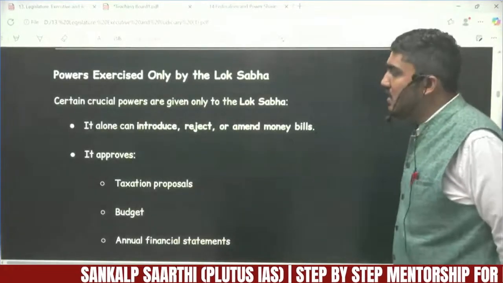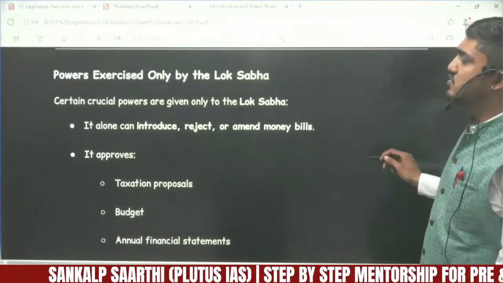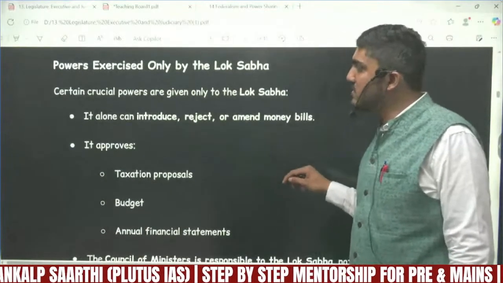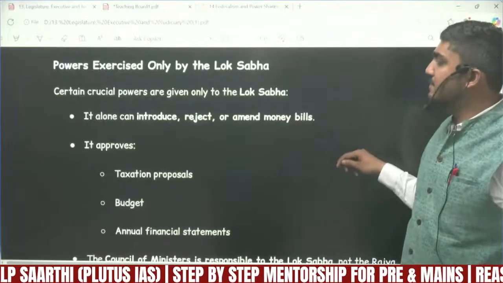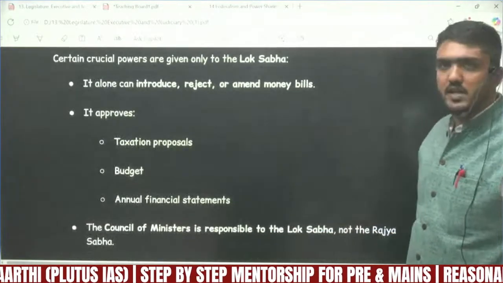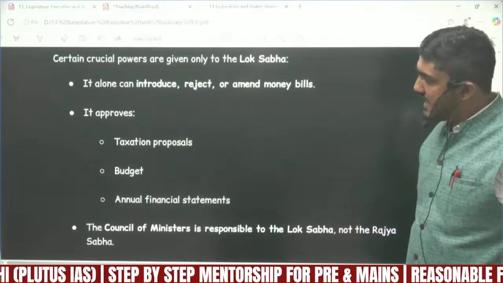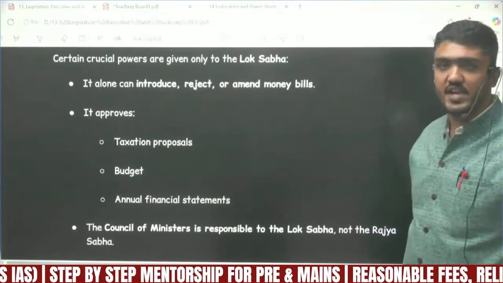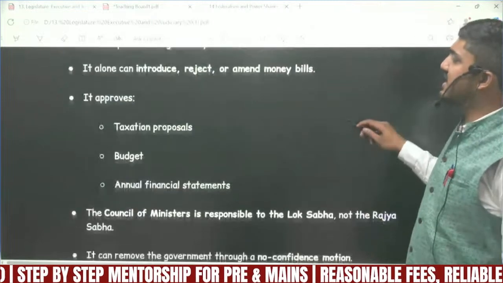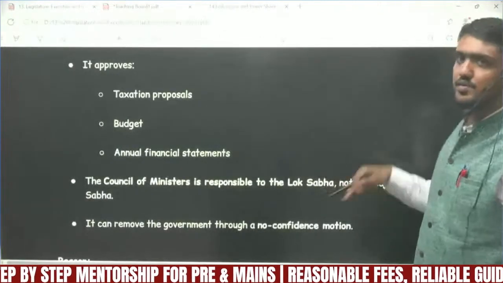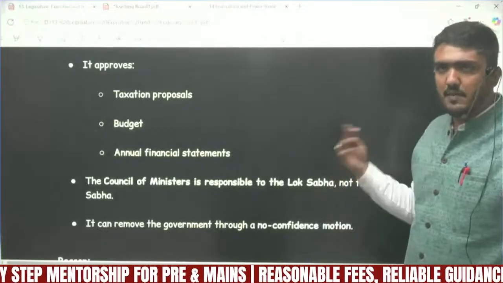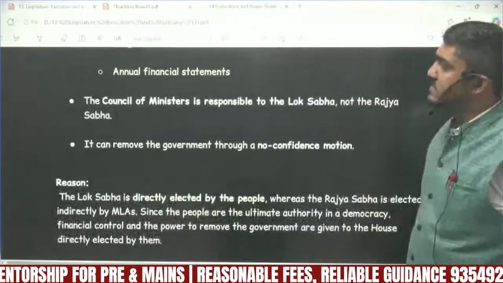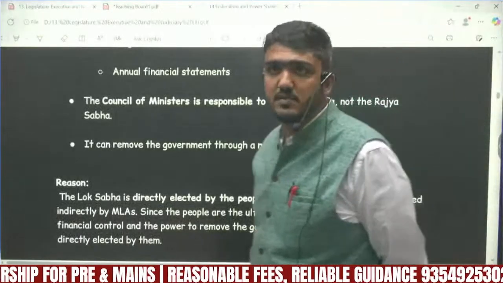So, what if the powers are exercised only by the Lok Sabha? There are certain powers that can only be exercised by Lok Sabha. For example, it is the only house that can approve matters related to taxation, budget, or annual financial statement. Money bills can only be introduced there, and it also has upper power in relation to those bills. Now, talking about the council of ministers, it is responsible to Lok Sabha.